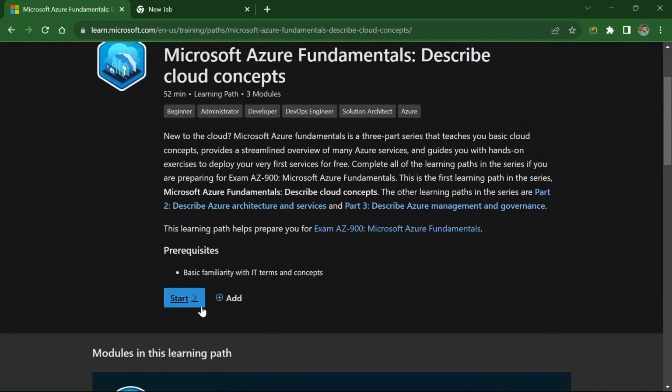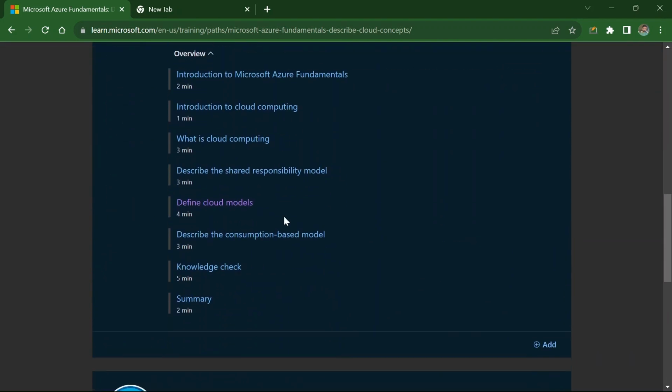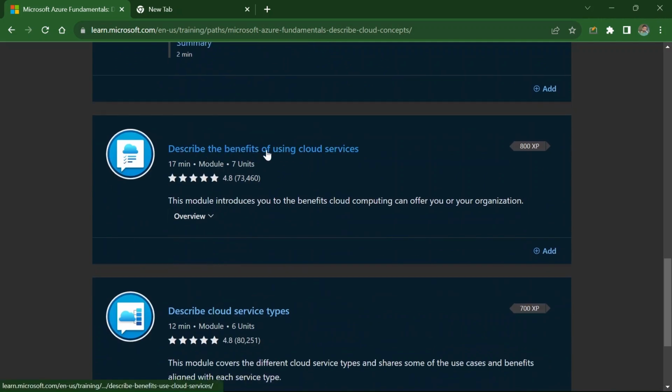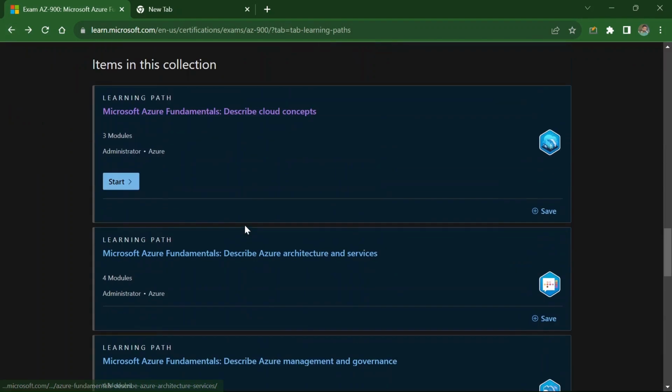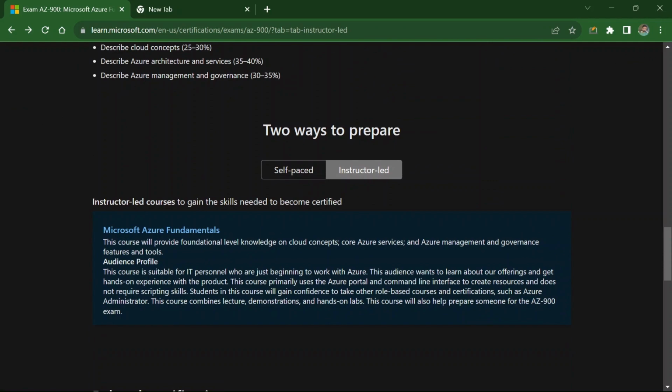Now we can start preparing using this, and next is describe cloud computing. All these topics are provided here. After that, what are the benefits of using cloud services? All these topics are provided under this heading. Now moving on to instructor-led, which is another mode of preparation for this exam.